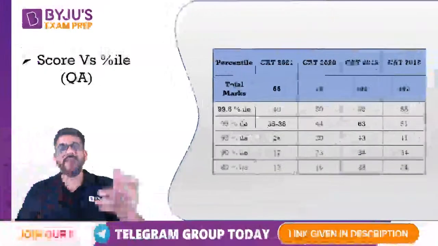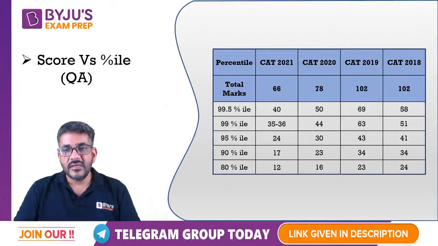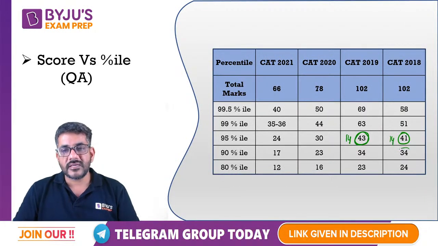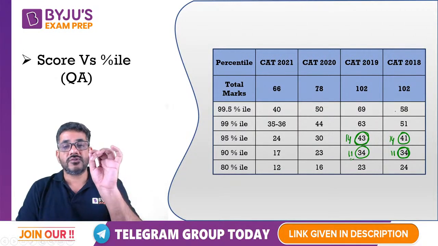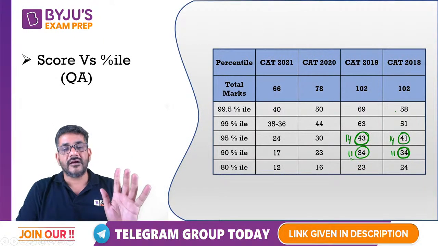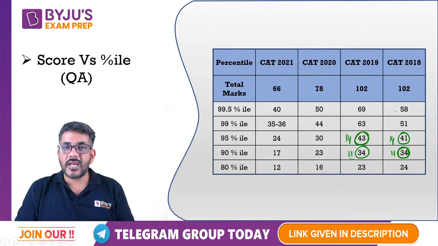Next, if I look at the quantitative aptitude section, it was again very close to 14 questions at which we had this percentile. ये भी 14 के आसपास है. यहां मैं बात कर रहा हूं तो 11 क्वेश्चंस पे आ रहा है, यहां भी 11 क्वेश्चंस पे आ रहा है. And these were all sections of 1 hour each. ये ध्यान में रखिएगा, ये मैं 1 आवर के सेक्शंस के बारे में बात कर रहा हूं.